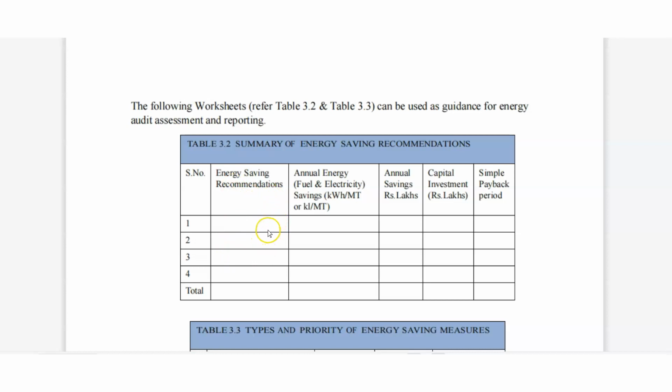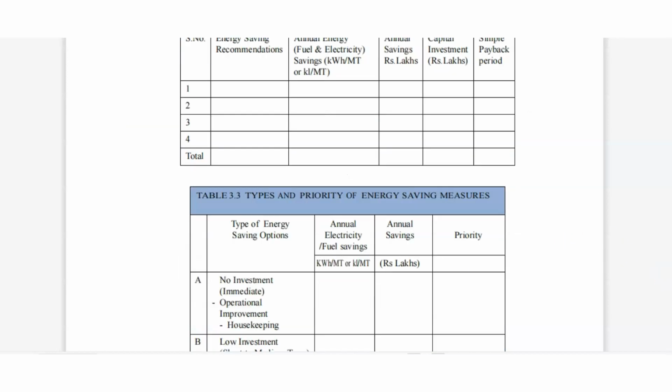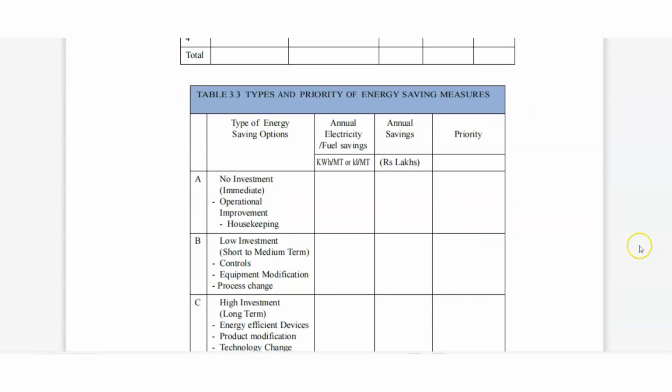From different managers, workers and local people we will gather this. Then annual energy, fuel and energy saving in kilowatt hour per year, or kL per year. Annual saving in rupees lakh we will write, and capital investment in rupees lakh. Simple payback period we can write there.